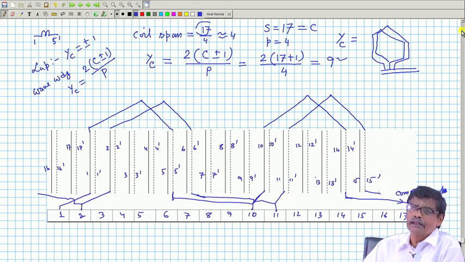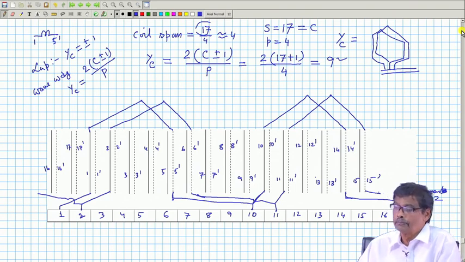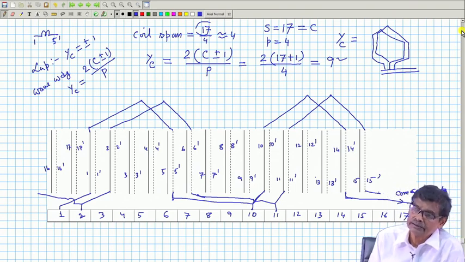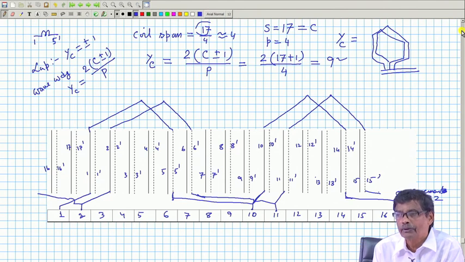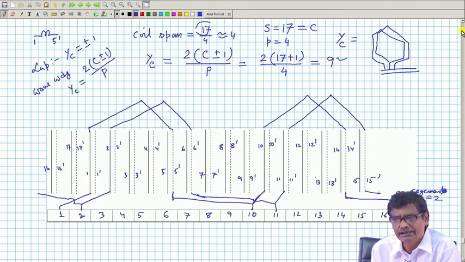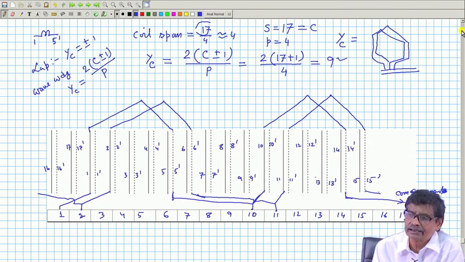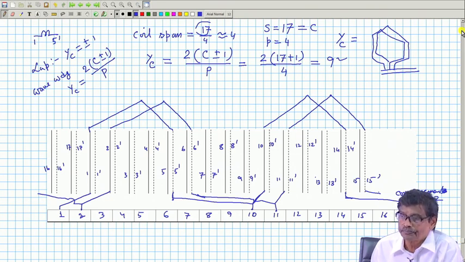Therefore, in case of lap winding, the number of parallel paths happens to be equal to the number of poles of the machine, which we have discussed earlier at length. In case of wave winding, the number of parallel paths is always equal to 2.